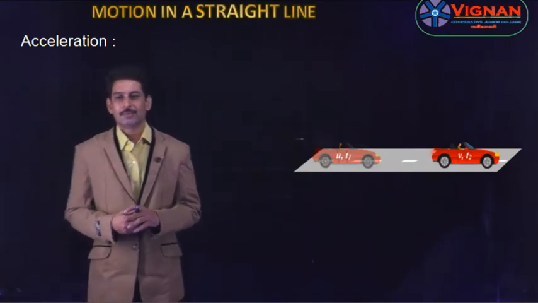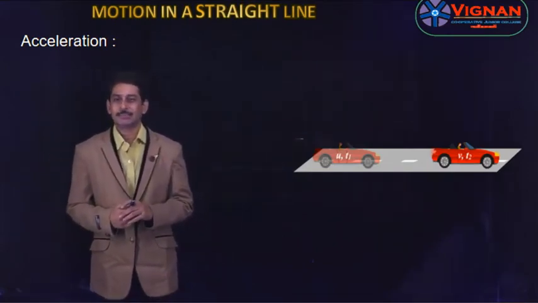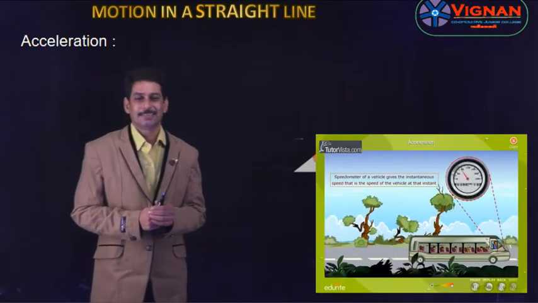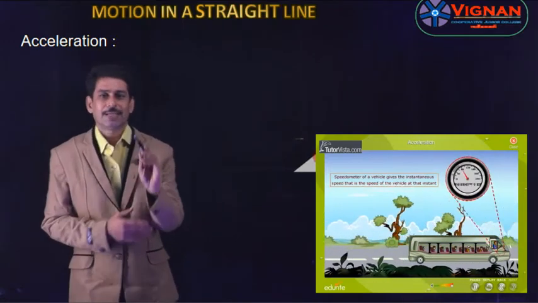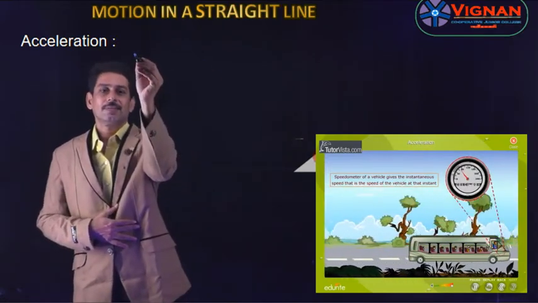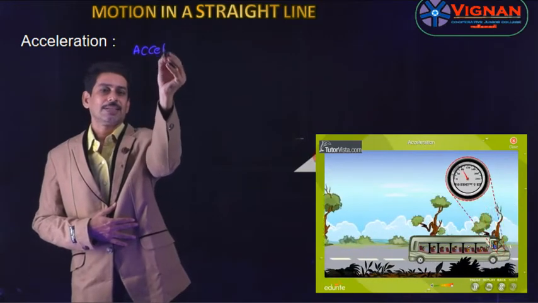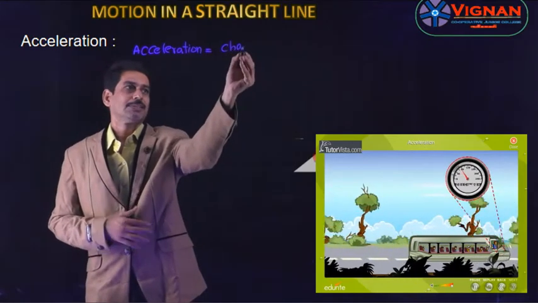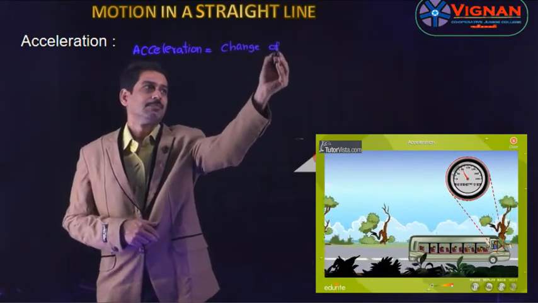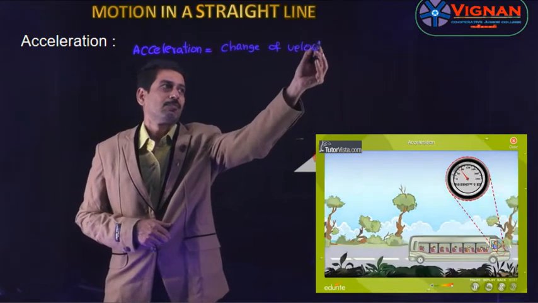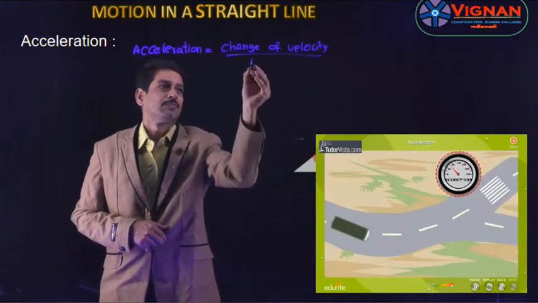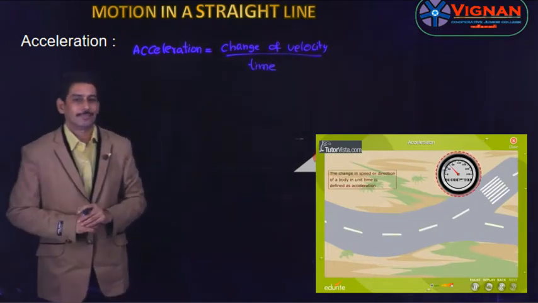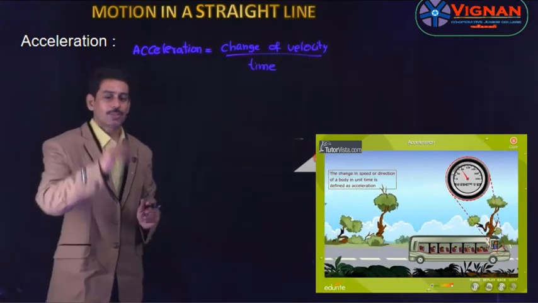So now let us see what is acceleration. Acceleration means there is an increase of velocity or decrease of velocity, and that is called acceleration. The formula for acceleration is: acceleration is equal to change of velocity by time. So this is the formula for acceleration. From this we can define the acceleration.